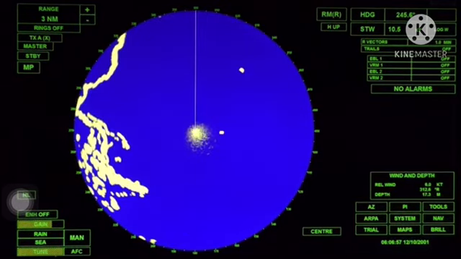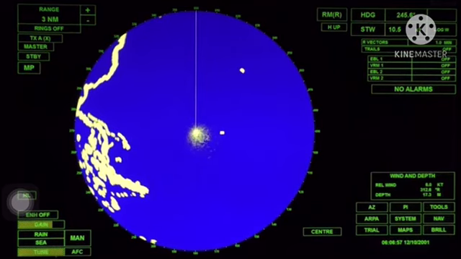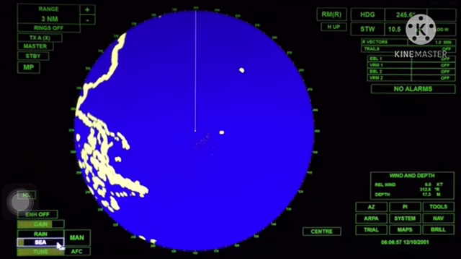As you can see, there is quite a bit of sea clutter present. I'm going to use the anti-sea clutter control to remove some of that clutter. I am careful not to use too much anti-clutter control, as I will definitely affect targets. That looks about right.